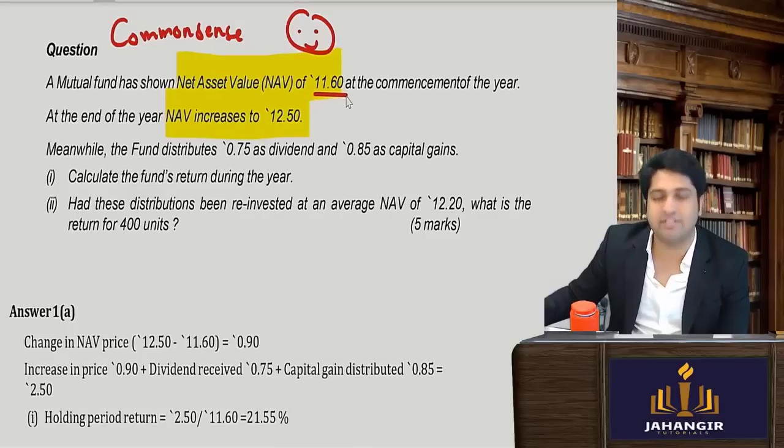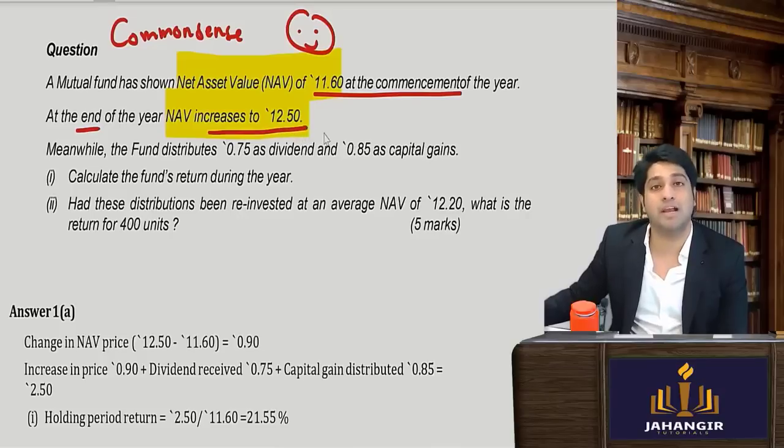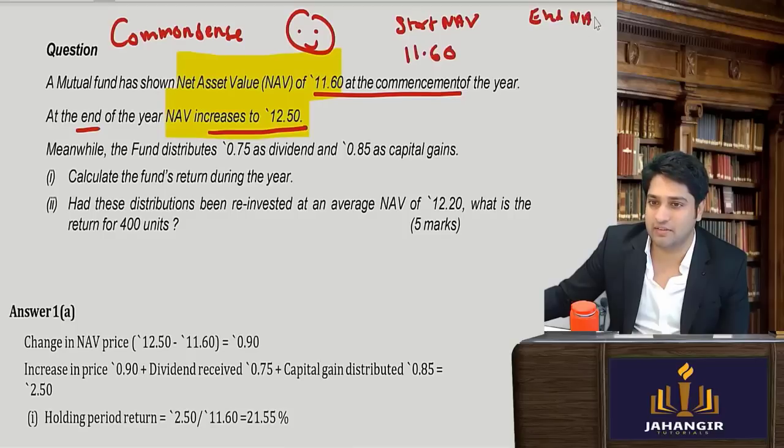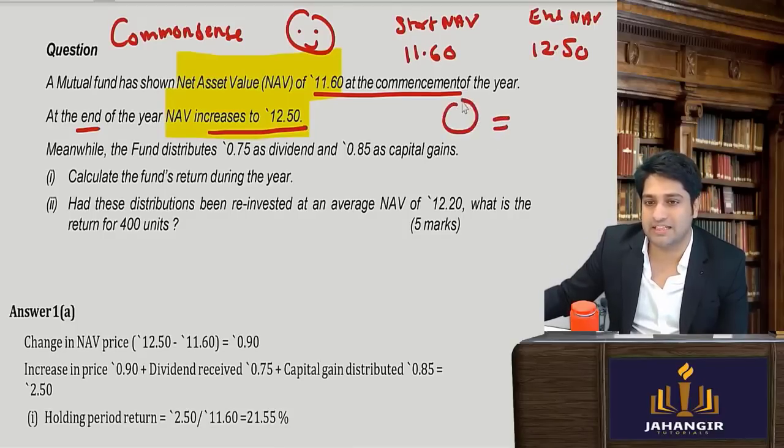NAV was 11.60 at the commencement of the year, and at the end of the year it has increased to 12.50. Should they be happy? Start NAV was 11.60 and end NAV was 12.50. So obviously it has increased. Can you tell me how much it has increased?